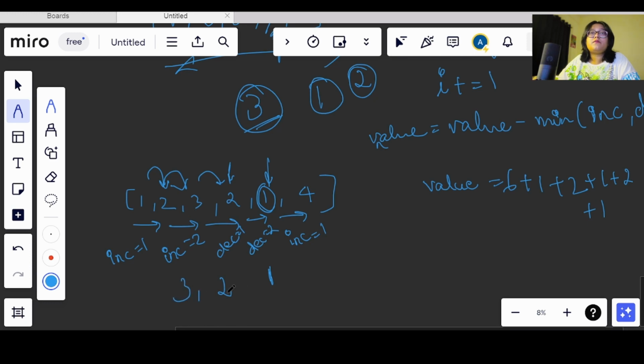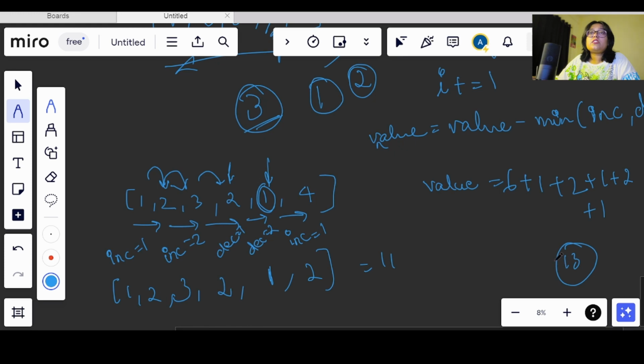Fine, 3. This 4 will be getting 2 candies. This is 1, this is 2. So what is the count that we are getting here? We are getting 1, 2, 3, 6. 6 plus 2 is 8, and 8 plus 3 is 11. And here let's see what we are getting as the sum. 6 plus 1 is 7, 7 plus 5 is 12, 12 plus 1 is 13, right?